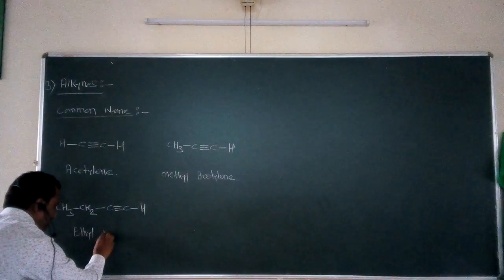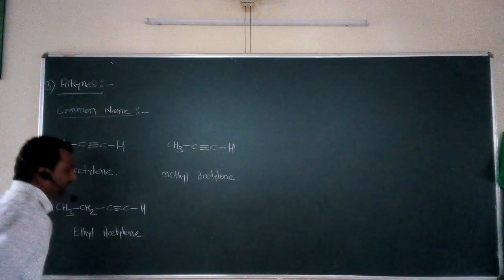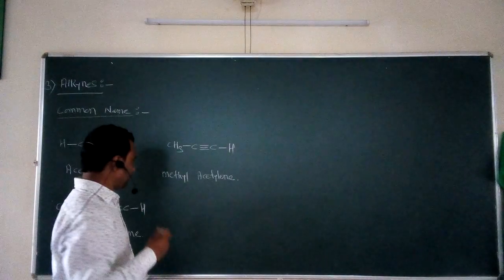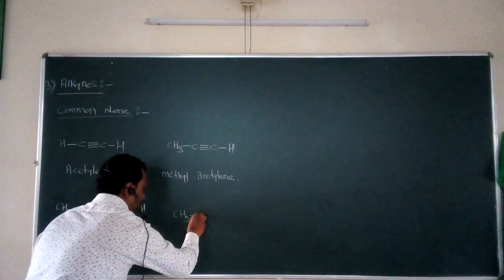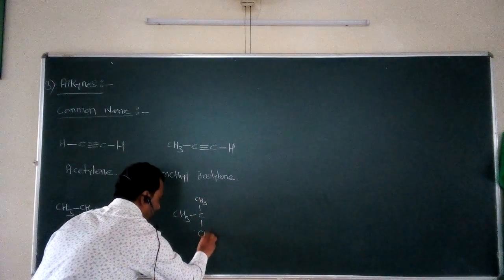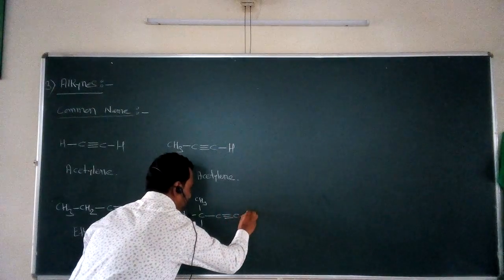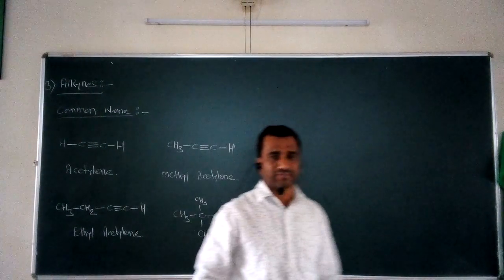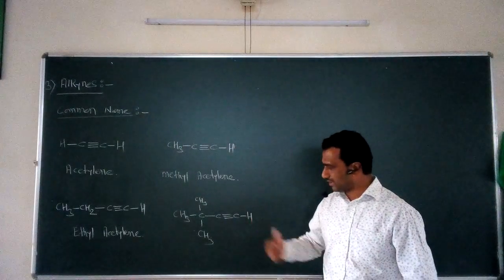This compound has a common name as ethyl acetylene. So this is a simple common name for this third compound. Again, if I take the next example as CH3-C-CH3-CH3, it is a C triple bond C single bond H. Suppose if you want to assign the common name for this example number 4, how to give the name?